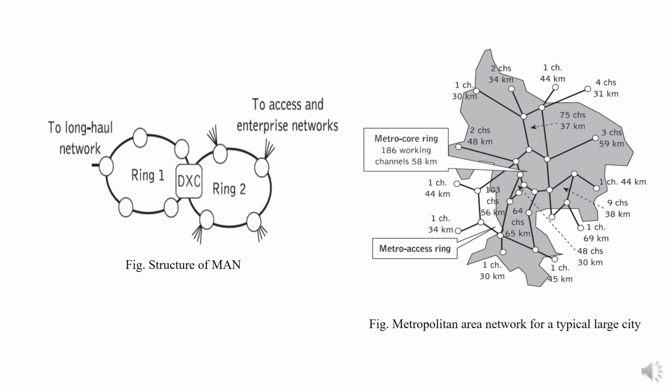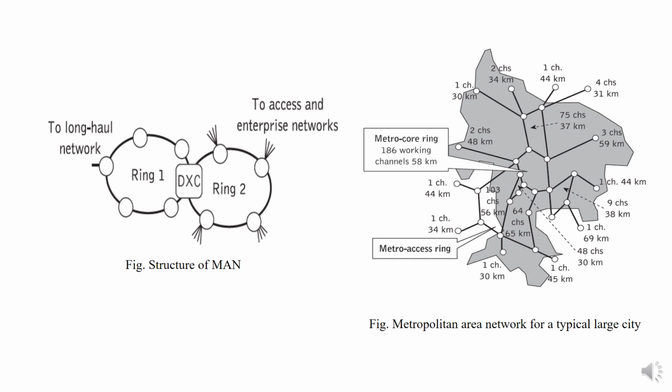So the central ring is the one which connects the long haul network, also called the core ring. Access networks will be the neighboring rings, which are also called access rings. In the second figure, which shows a typical metropolitan area network for a typical large city, it is indicating the distances and the number of channels that are provided.